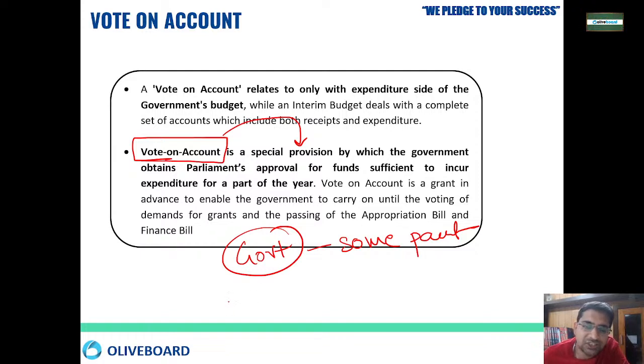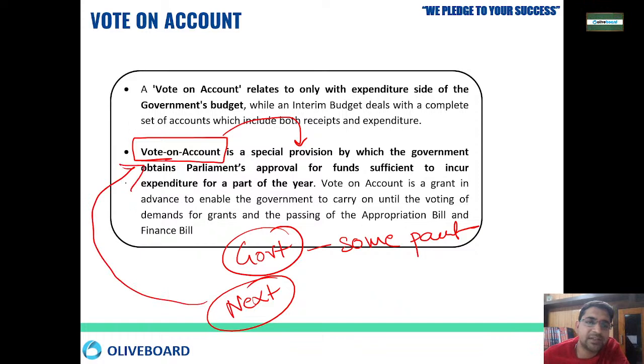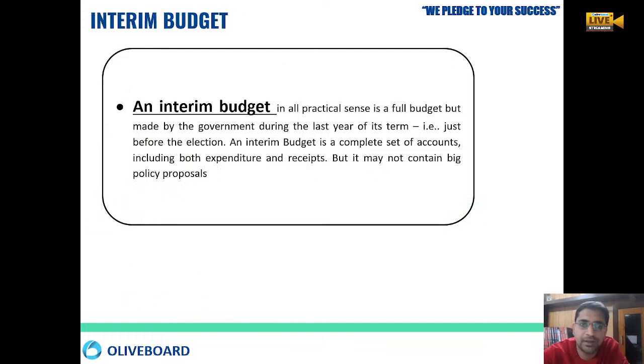Because once the next financial year starts, the government will not have money until and unless the budget has been passed. So there is a special provision that has been kept, called vote on account: until the budget is passed, you take out some money for normal expenditure, and by that time the budget will also be passed before the next financial year starts. Then comes the concept of interim budget. So this year is the last full budget.